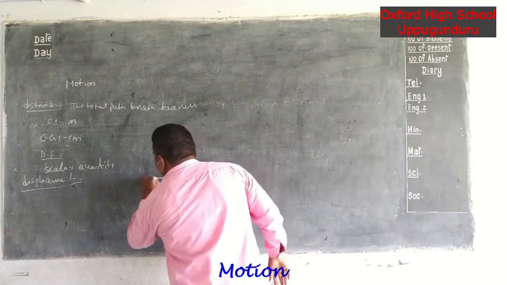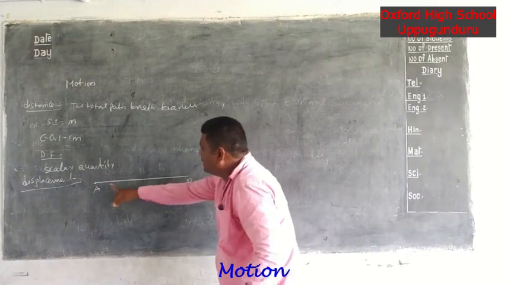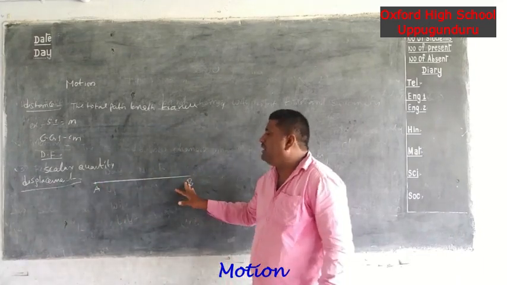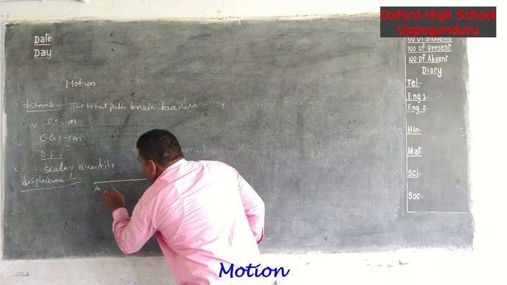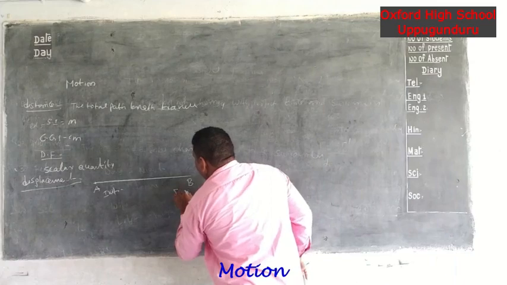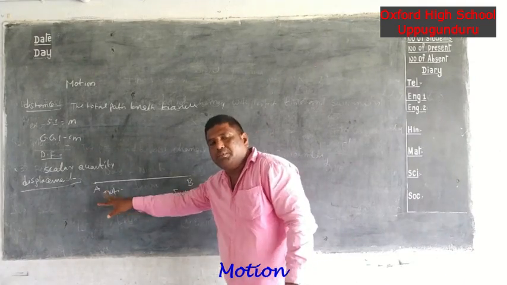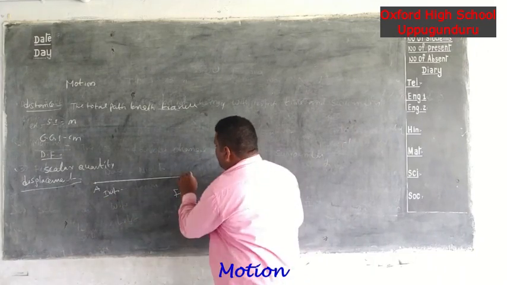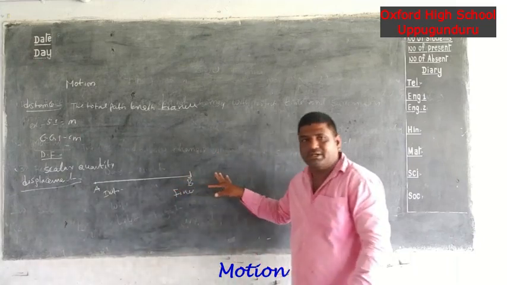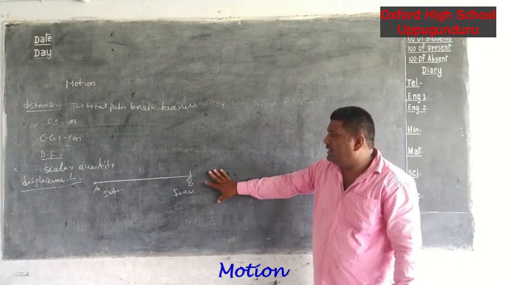For example, take point A and point B. A is the initial point and B is the final point. The shortest distance between the initial point and the final point, showing one specific direction, is called displacement.